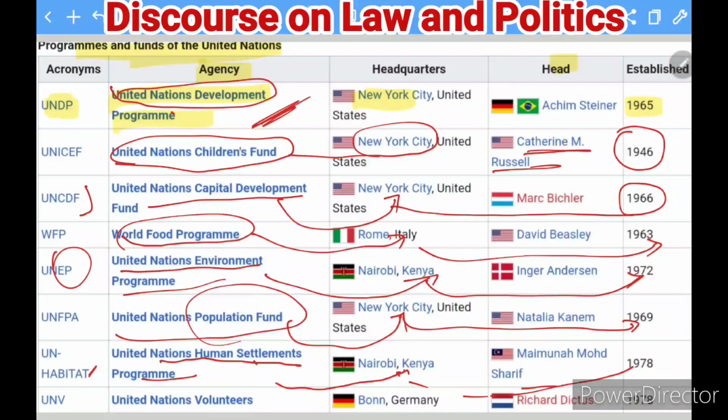And the last program and fund of the United Nations is the United Nations Volunteers, UNV, which has headquarters in Bonn, in Germany, and it was established in 1978. So these are the programs and funds of the United Nations. The total number you can see is 8.